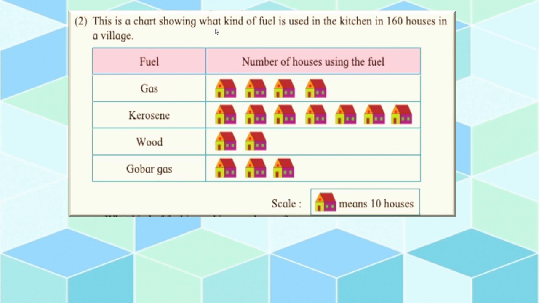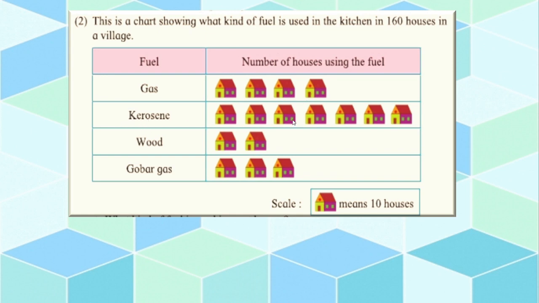This is the chart showing what kind of fuel is used in the kitchen in 160 houses in a village. Here 2 columns you can see. First column is about the fuel and second, number of houses using the fuel. Here you can see gas. How many? 4 houses shown here.